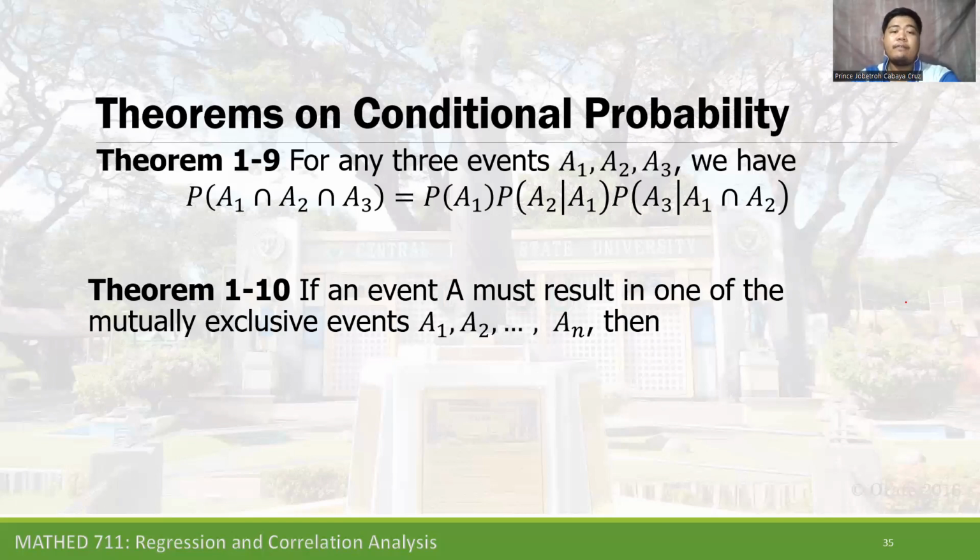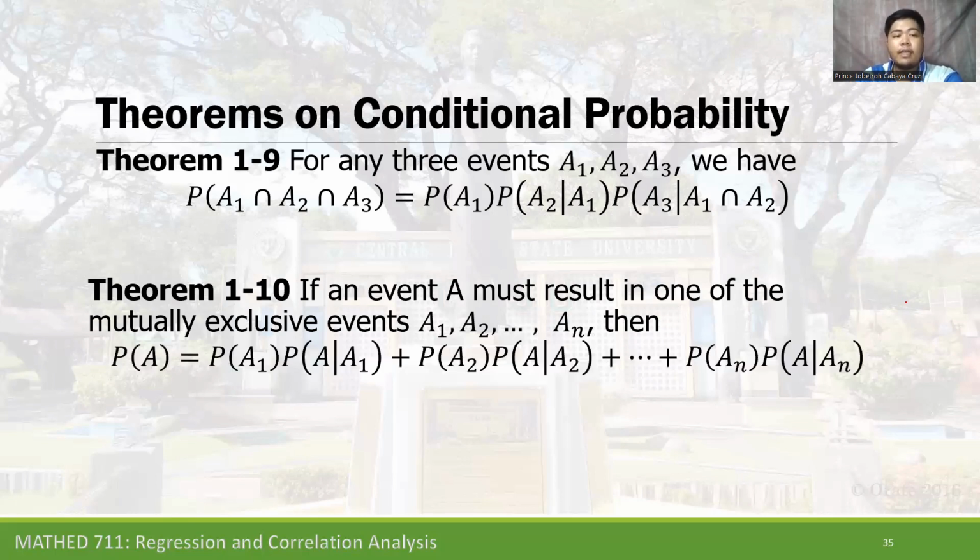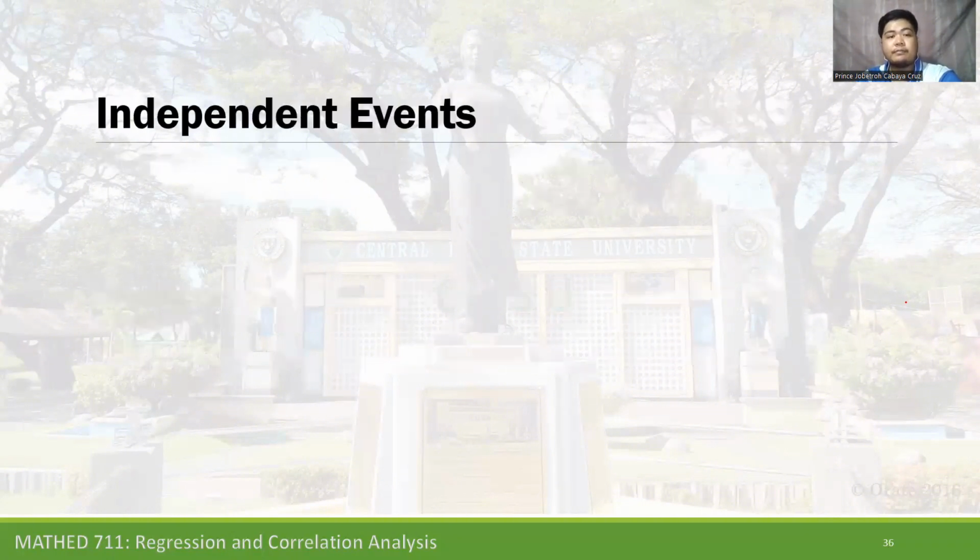Theorem 1-10: if an event A must result in one of the mutually exclusive events A sub 1, A sub 2, up to A sub n, then the probability of A is equal to the probability of A sub 1 multiplied by the probability of A given that A sub 1 has occurred, plus the probability of A sub 2 multiplied by the probability of A given that A sub 2 has occurred, plus up to the probability of A sub n multiplied by the probability of A given that A sub n has occurred.